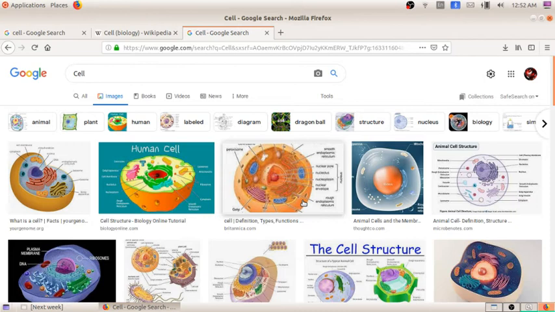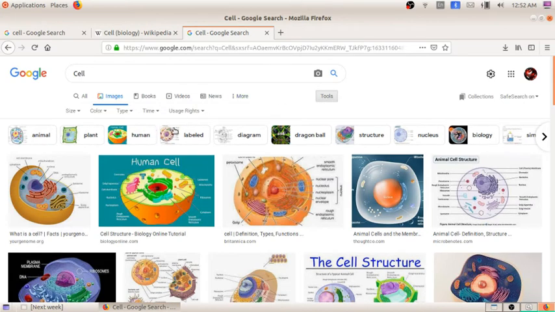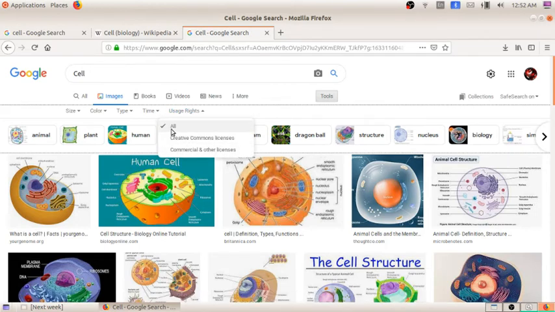So in Google, different information you will be getting, but mostly all of the information will not be free for us. So here in this Google search engine itself, when you click on the option Tools, you will be getting Usage Rights. When you click on this drop-down box, the first one is All. All means all types. Some will be free, some will be with license, like that. All the images. So here you can see the tick mark on All images. In these you will be getting the images which are free, which need the license, which are to be paid, like that.